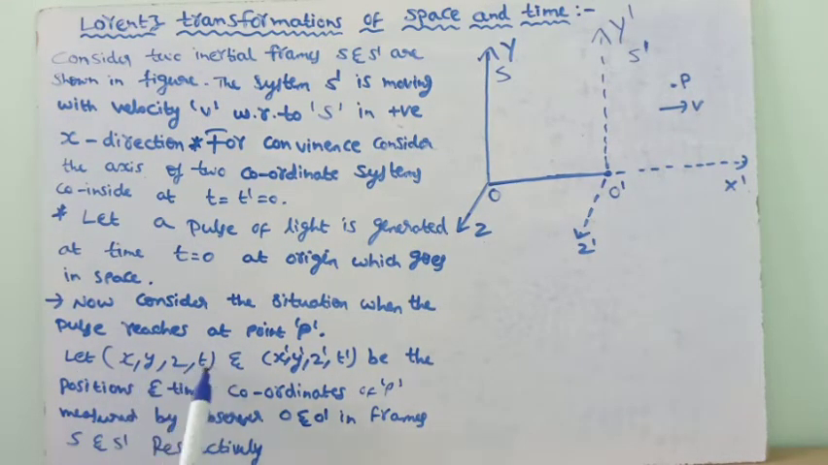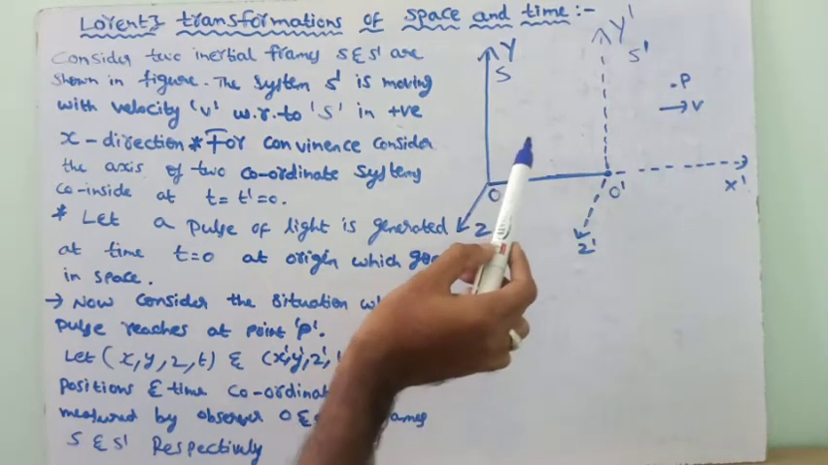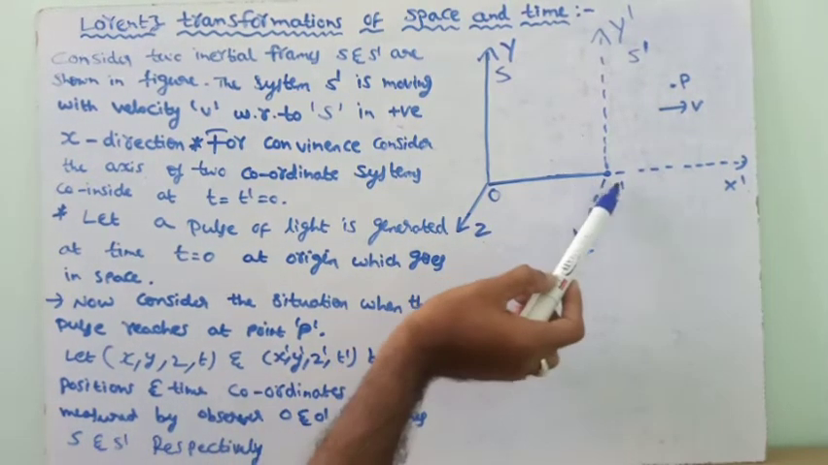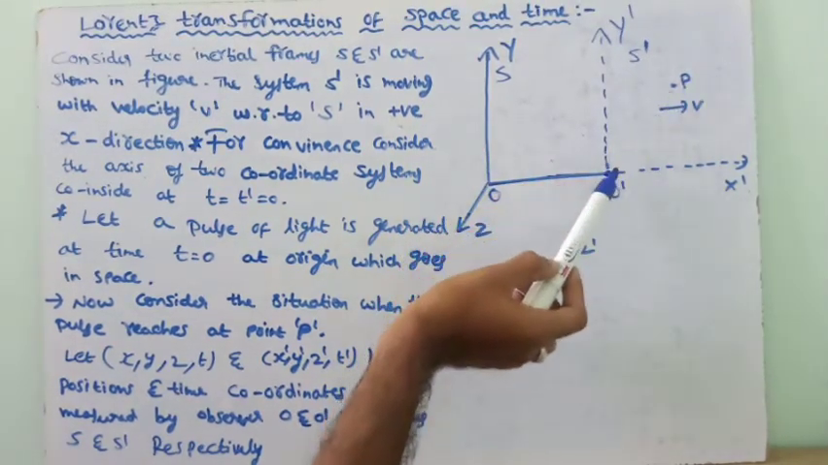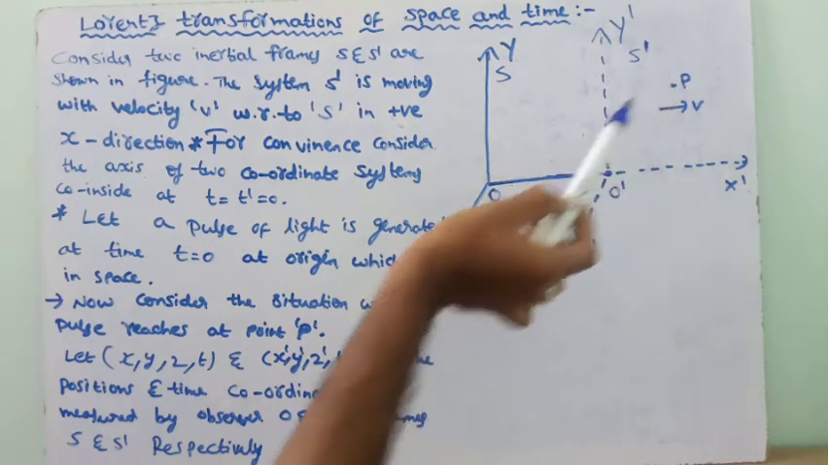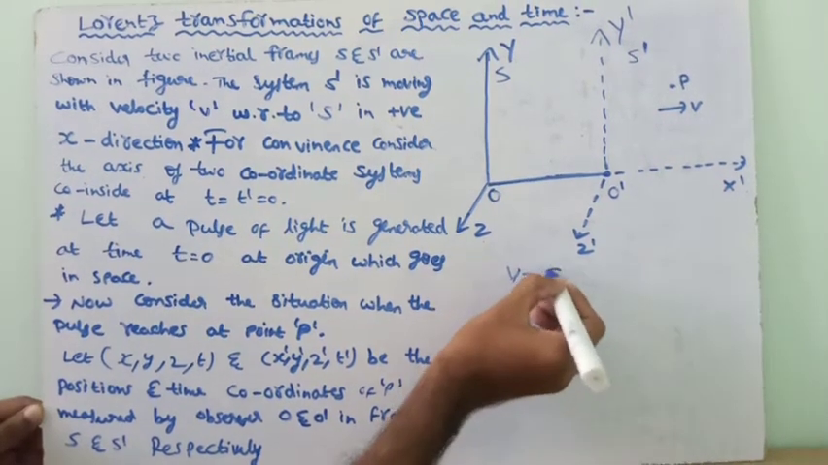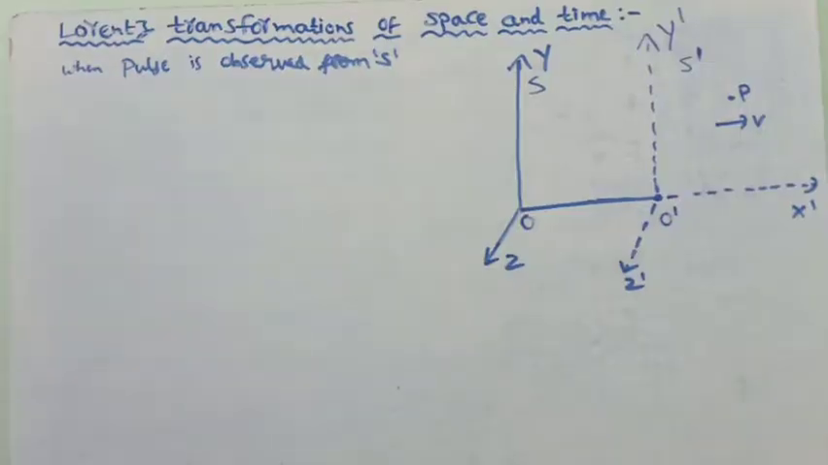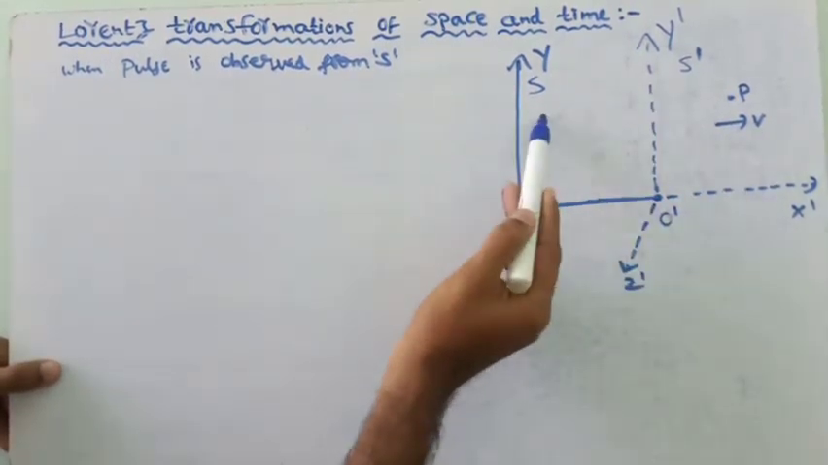Let x, y, z, comma t and x dash, y dash, z dash, t dash be the position and time coordinates of P measured by observer O in frame S and observer O dash in frame S dash respectively. For observer O, the coordinates of point P are x, y, z, t. And for observer O dash in frame S dash, which is moving with velocity v, the coordinates of point P are x dash, y dash, z dash and t dash. S dash frame is moving along the positive x-axis with velocity v with respect to frame S.